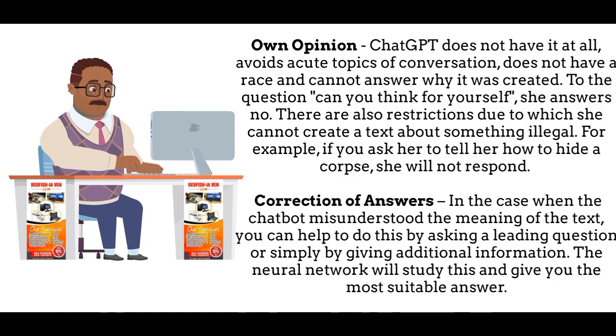Own opinion. ChatGPT does not have it at all, avoids acute topics of conversation, does not have a race and cannot answer why it was created. To the question "Can you think for yourself?" it answers no. There are also restrictions due to which it cannot create a text about something illegal. For example, if you ask it to tell you how to hide a corpse, it will not respond.